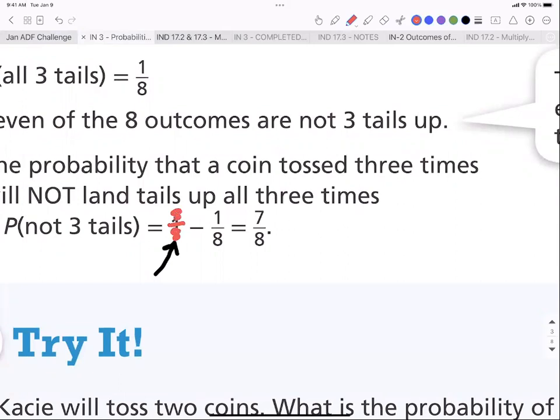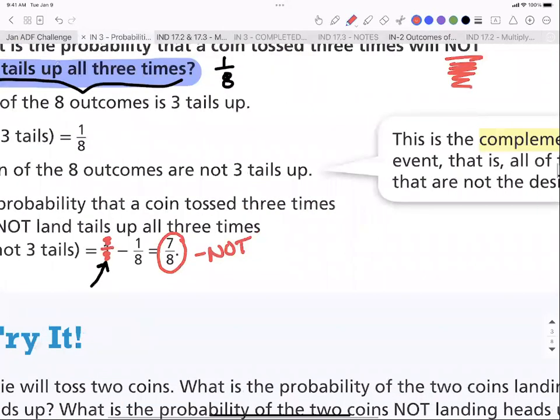Okay, I can make it 8/8 because that equals 1. And now I found that the complement, or what the other half of my "not," I found to be 1/8. If I find the complement of that, or I subtract that from 1, I get the "not" answer. So this right here is the answer to the "not" question. But to answer a "not" question, you have to first find the probability of it happening and then find its complement, or subtract it from 1. Does that make sense?